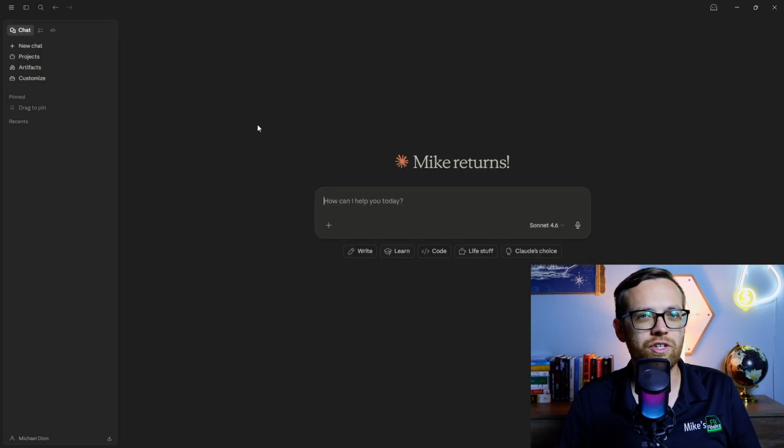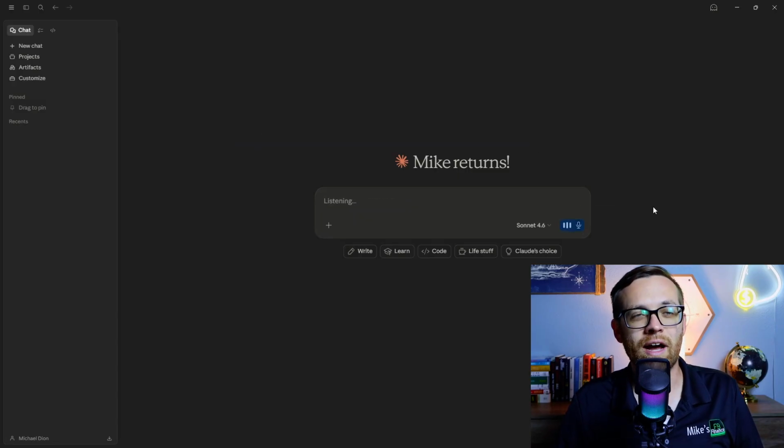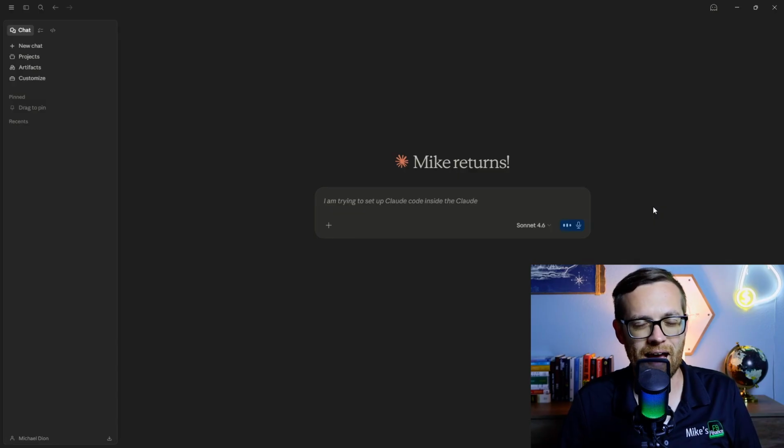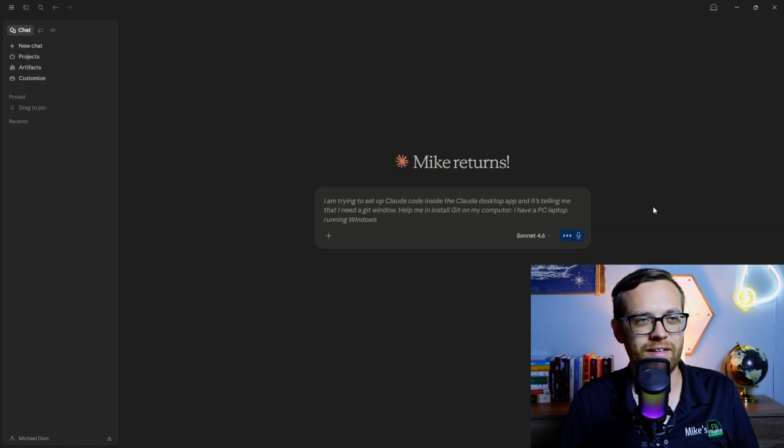So let's come over to chat for a minute, and we're going to get chat to help us out with this. I am trying to set up Claude Code inside the Claude desktop app, and it's telling me that I need a Git window. Help me install Git on my computer. I have a PC laptop running Windows 11. Walk me through step by step.